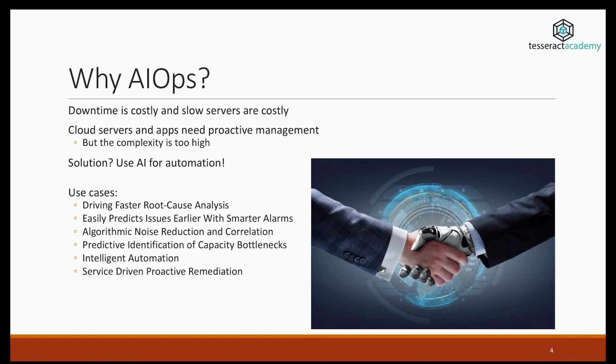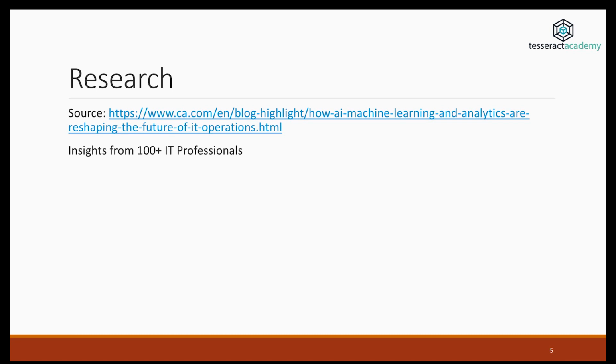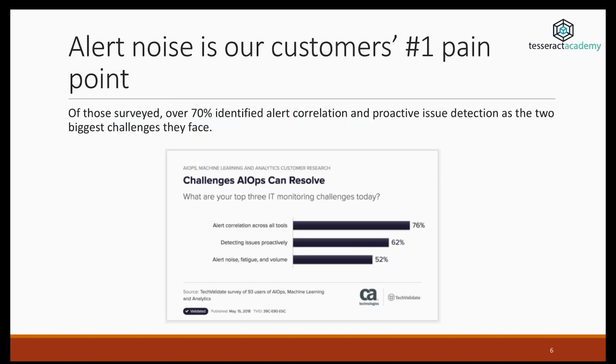There are many use cases for AI Ops, some being faster root cause analysis, predictive analytics, noise reduction, and intelligent automation. We're going to be seeing some of these in this presentation. Before we go on to the use cases, let's take a moment to check this research out, which was conducted on more than 100 IT professionals. They were asked what they believe about AI Ops, where AI Ops could help, and what challenges they face. Out of all those surveyed, over 70% identified alert correlation and proactive issues detection as the two biggest challenges they face.